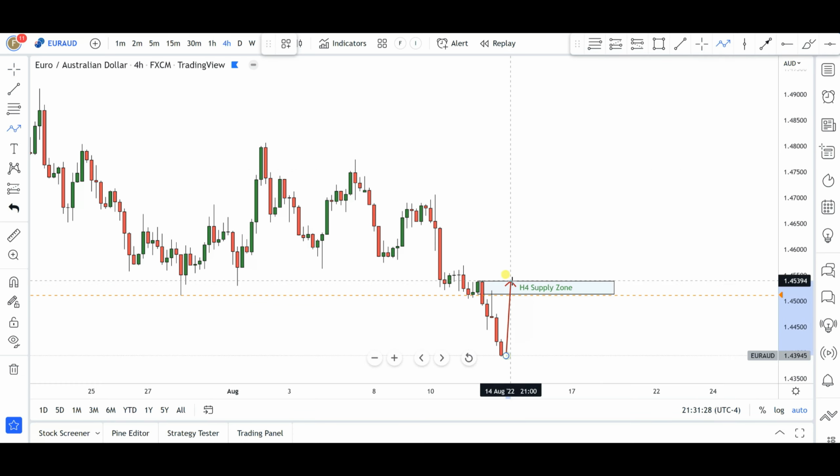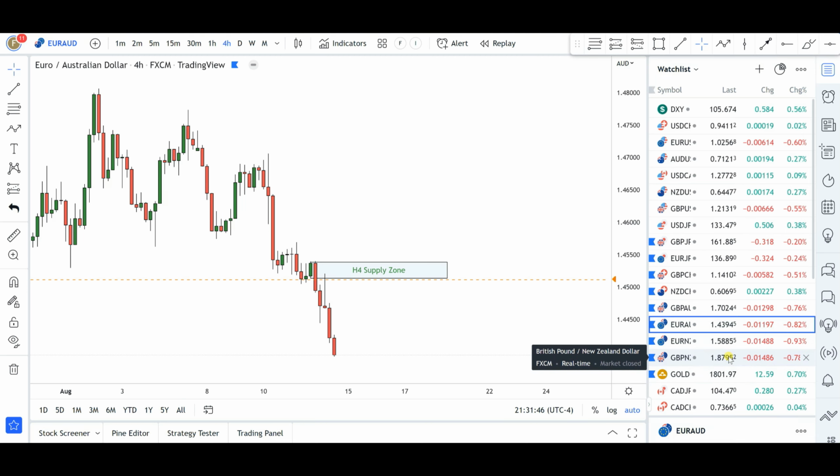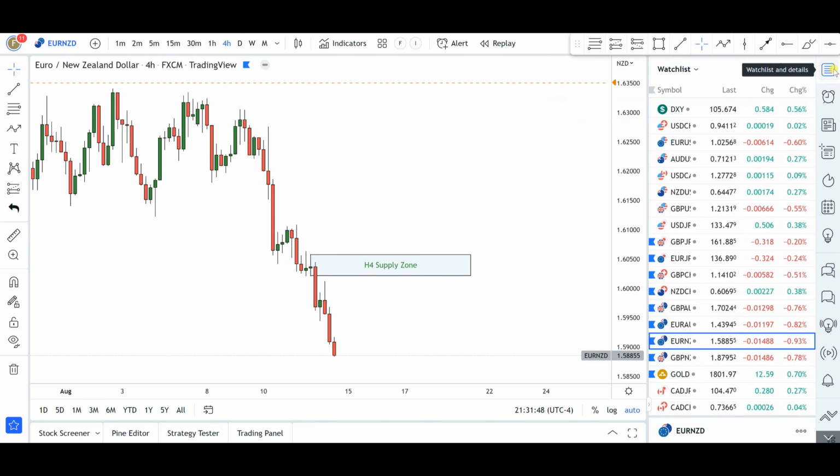So that being said, early next week, I'm keeping an eye on this particular supply zone area, anywhere from right around here. If we get this pullback, guys, high quality level, in my own opinion, to start searching for short opportunities for further continuations to the downside. All right, I already have my alarm sitting there as well, so you know I'm obviously monitoring this particular one. Next up, Euro New Zealand dollar, quite similar.